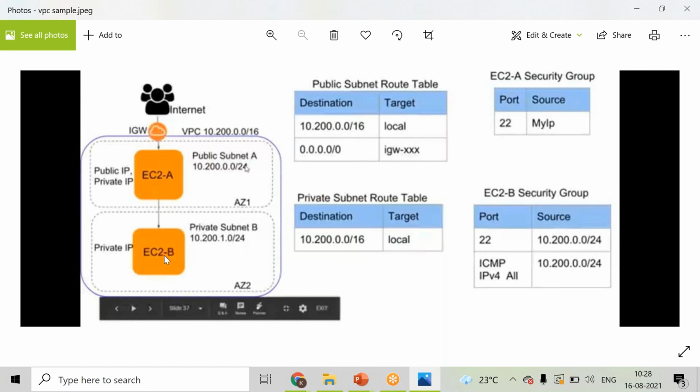And then you're launching your EC2 instances in the public subnet and in the private subnet, right? So this is one instance in the public subnet. Look here, the public subnet instance has a public IP and a private IP. The private subnet instance has only a private IP address, right? So that is how you see the difference. That's why you cannot connect to this instance directly through the internet.